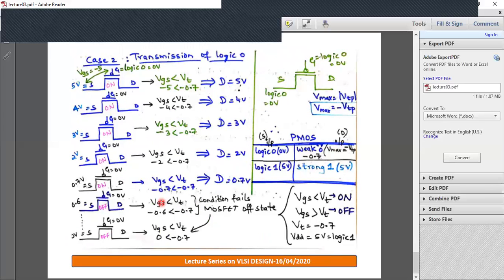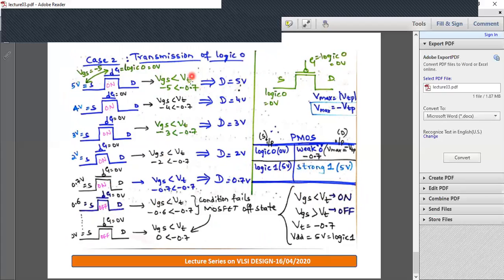As you know, PMOS gate will be at logic 0, equivalent to 0 volt. So in the first case, we'll consider the source to be 5 volt. Gate is at 0, source is at 5, so VGS is minus 5. VGS of minus 5 is less than the threshold, minus 0.7. If it is less than the threshold, PMOS is on.